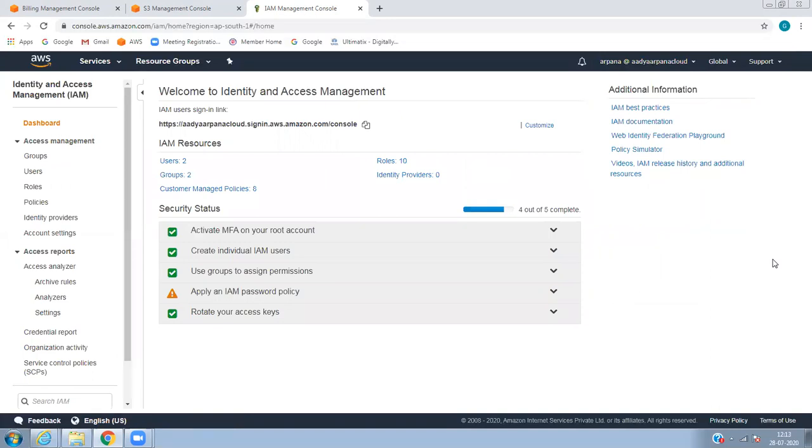For example, HDFC Bank or SBI Bank. When you're accessing your account, you'll get an OTP. So that is nothing but multi-factor authentication. For example, even if you have a password, without the OTP you can't log into your account. So the same multi-factor authentication is added to the AWS console.